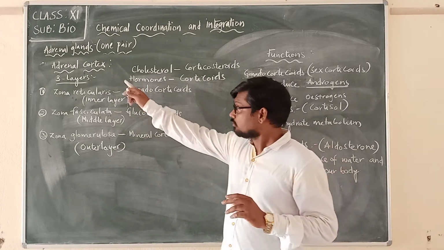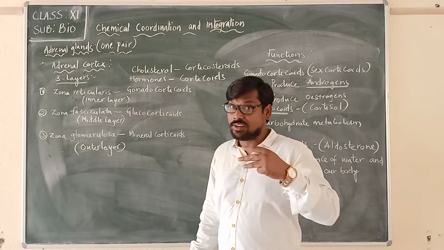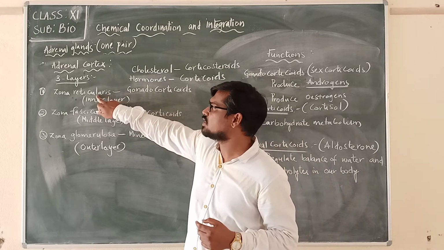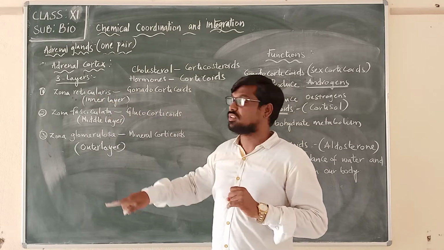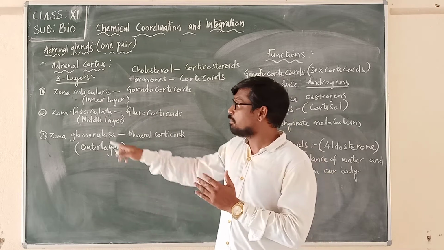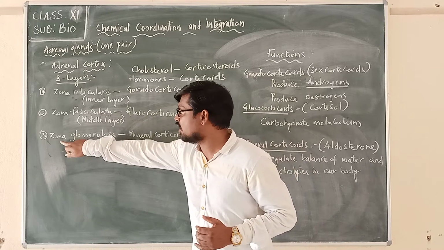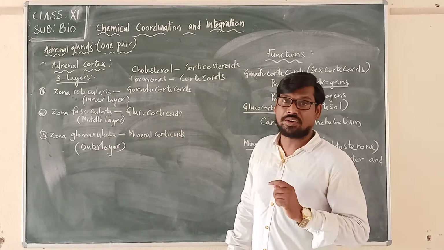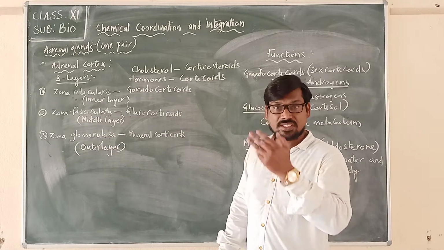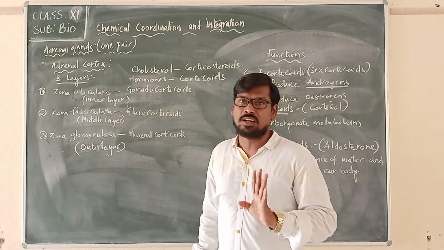So here the adrenal cortex is again of three layers. The innermost layer is called zona reticularis. The middle layer is called zona fasciculata. And the outermost layer is called zona glomerulosa. These are the three layers that are present within the adrenal cortex.